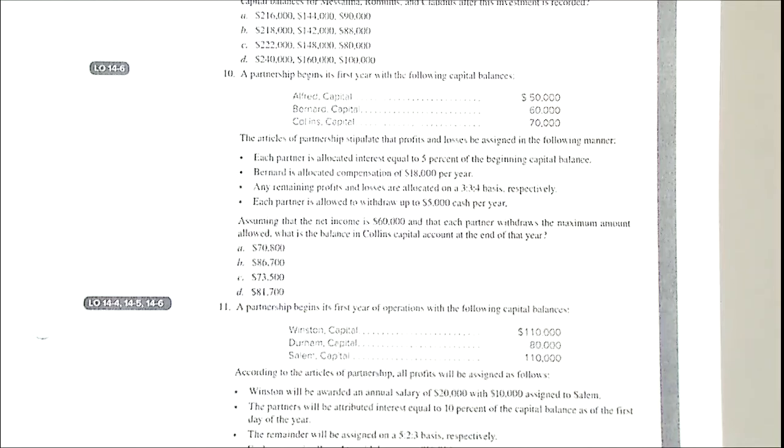One is to do the income allocation. Another is the statement of capital, just like the retained earnings, right? So we will prepare two separate statements. You can combine them, but there is a chance to make mistakes, so I prefer to do two separate statements. Please read number 10 here, and we will do that together.